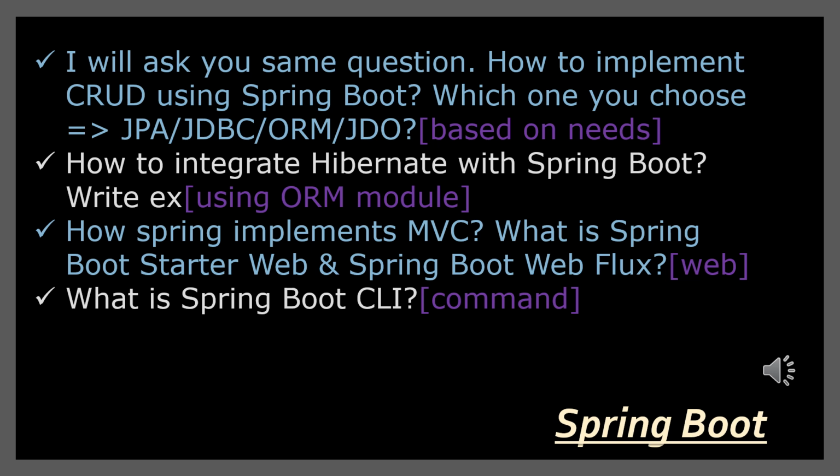Next one is how to integrate Hibernate with Spring Boot. So we can use ORM modules for integrating Hibernate with Spring Boot. And third one is how to implement Spring MVC. For implementing Spring MVC, we have Webflux and Spring Boot Starter Web application. So we can use them. The next one is what is Spring Boot CLI. So it is a command line interface for running commands.